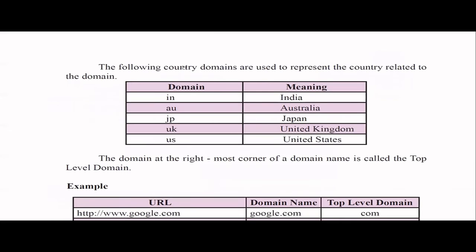And these are country domains, right? For example, LK will tell it's a Sri Lankan website. So IN for India, AU for Australia, JP for Japan, UK for United Kingdom, like that. Based on these top level domains, sometimes you can decide what the country is, right?